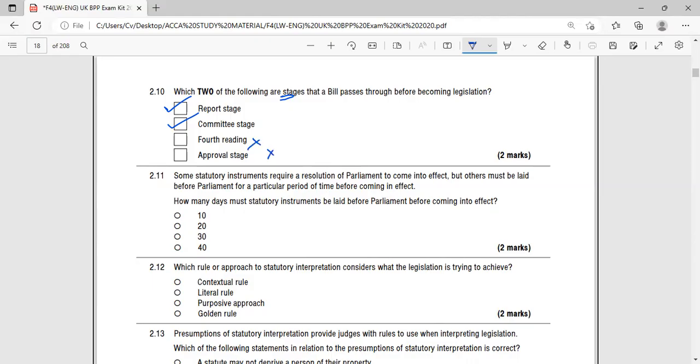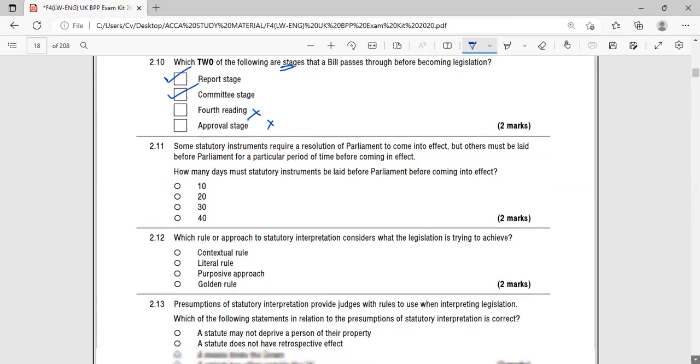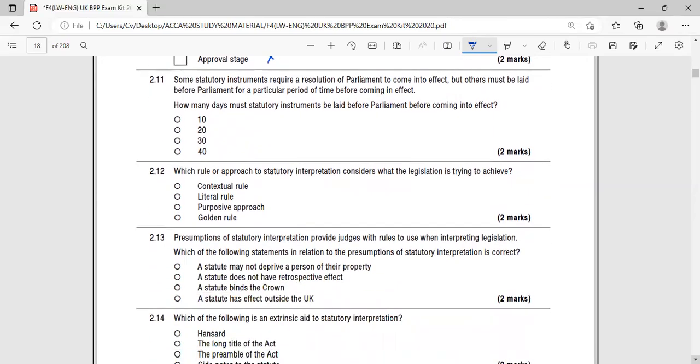Next one: some statutory instruments require a resolution of parliament to come into effect, but others must be laid before parliament for a particular period of time before coming into effect.